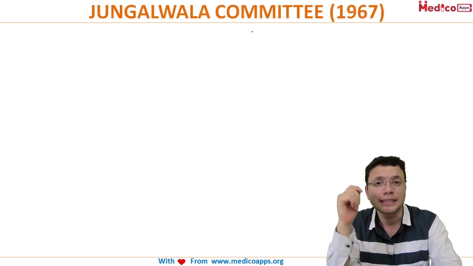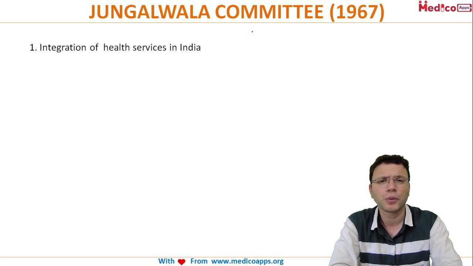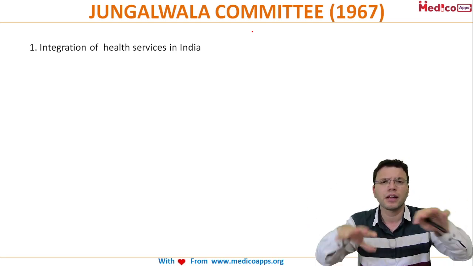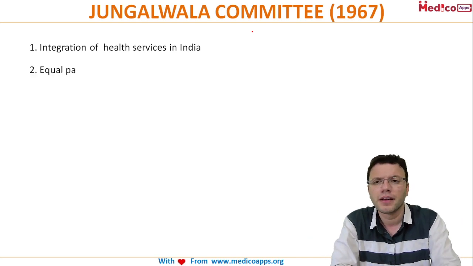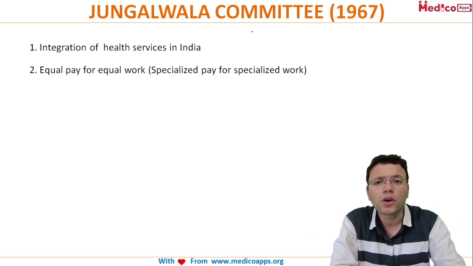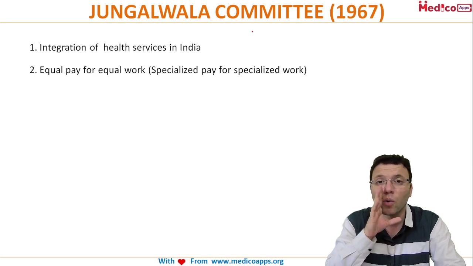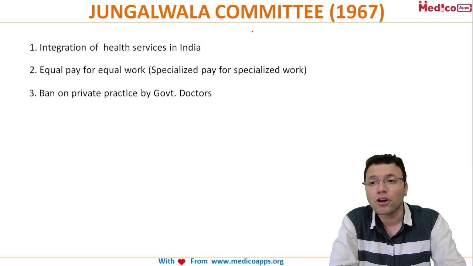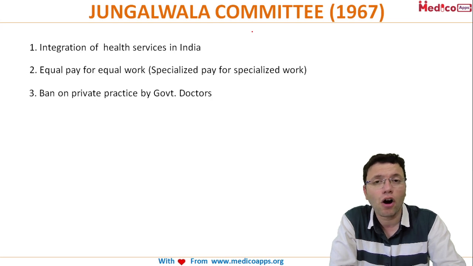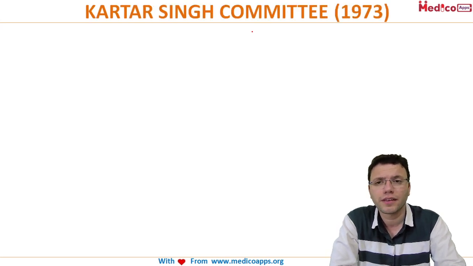Then the Jungalwalla committee in 1967 said we need to integrate all the health services under one umbrella, with equal pay for equal work. The salary of the doctors was increased, and a ban on private practice by government doctors was put forth.